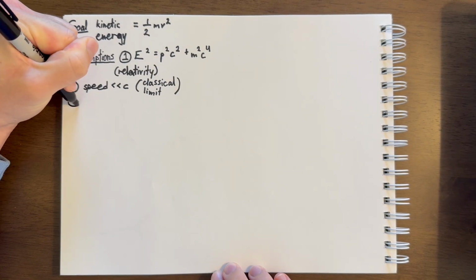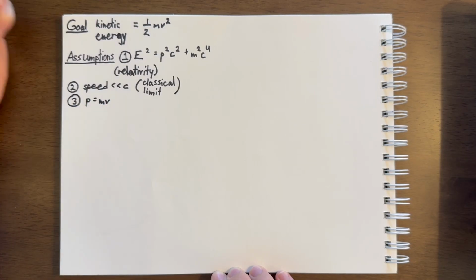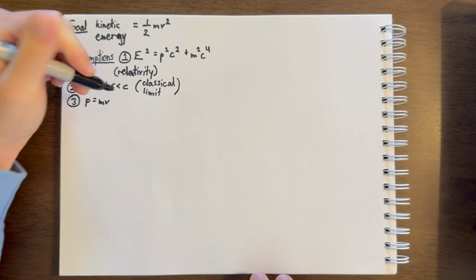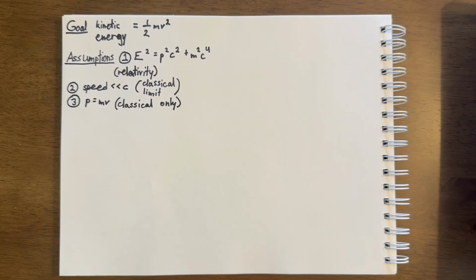The third assumption is that momentum equals mass times velocity. As a reminder, this equation only works for a massive particle in a classical situation. And just to be clear, by classical, I mean that we're dealing with sizes, temperatures, and speeds that you typically encounter on a daily basis. So we're not dealing with atoms or galaxies, but rather normal things like basketballs, automobiles, other day-to-day objects like that.